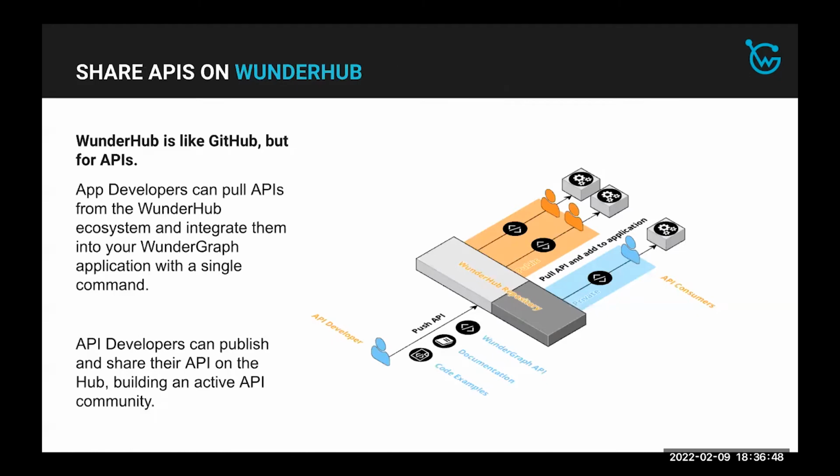The next thing we're going to talk about is what WonderHub is. WonderHub for us, and hopefully for everybody in the world, is going to be the GitHub for APIs. App developers can pull APIs from the WonderHub ecosystem and integrate them into your Wundergraph application with a single command. And that's also what we're going to demo in the second half of this presentation. App developers can then publish and share their API in the hub, building an active API community.